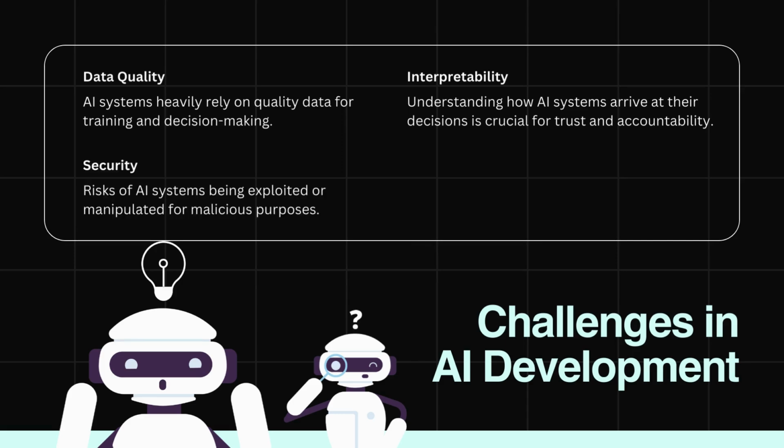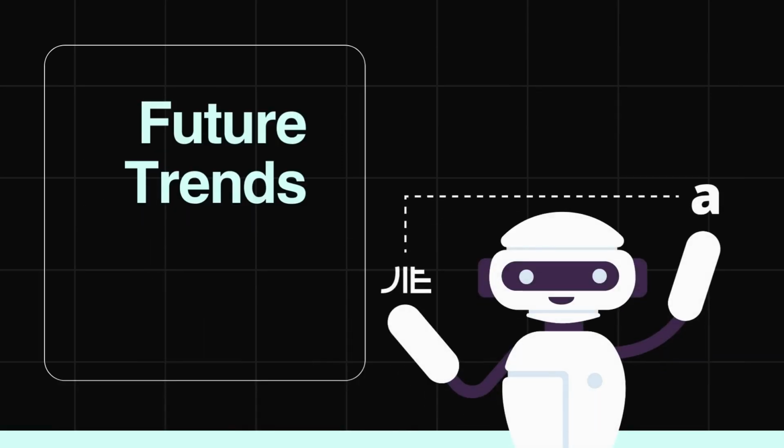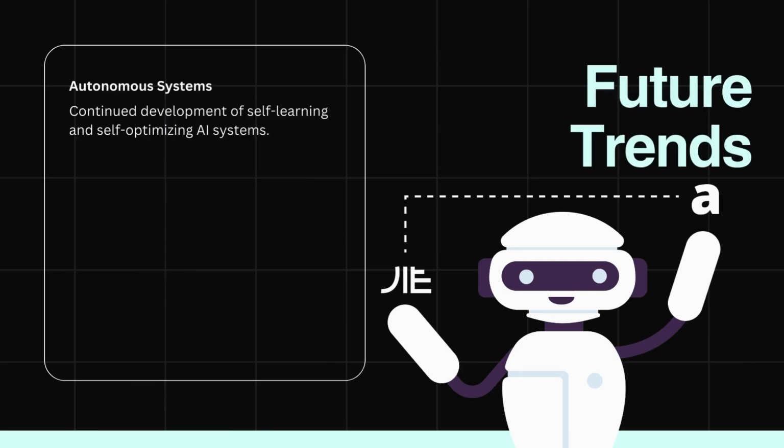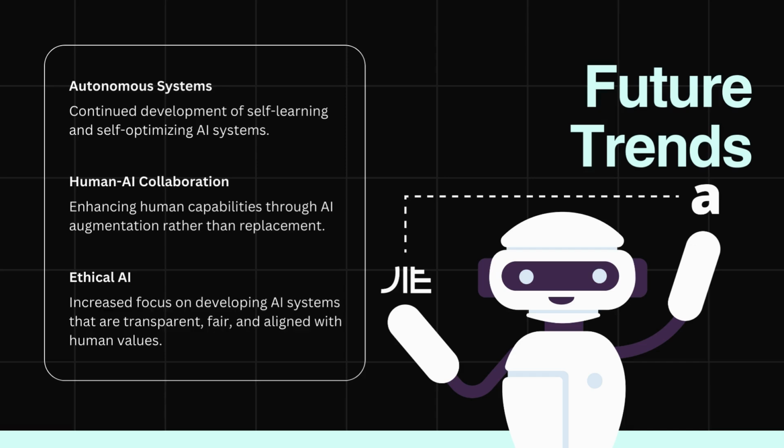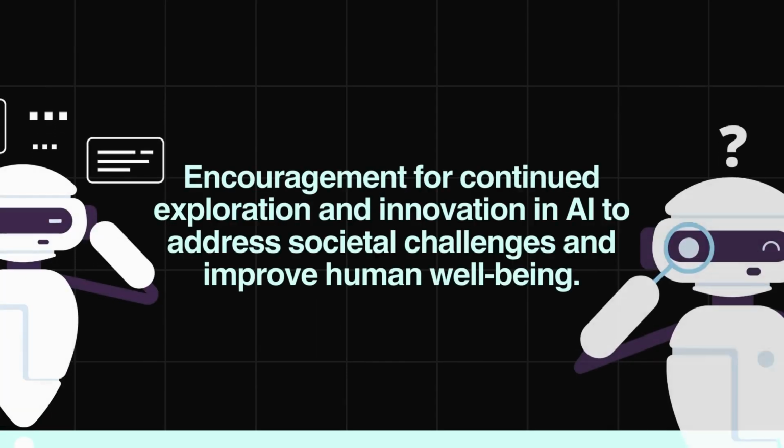Future trends. Looking ahead, there are exciting future trends in AI. Autonomous systems will continue to develop, becoming more self-learning and self-optimizing. Human-AI collaboration will enhance human capabilities through AI augmentation rather than replacement. Ethical AI will focus on creating systems that are transparent, fair, and aligned with human values.